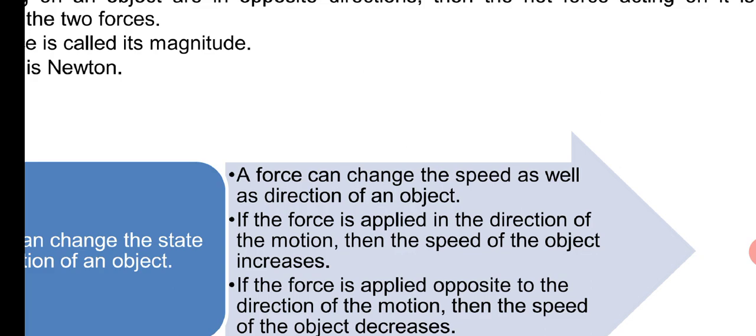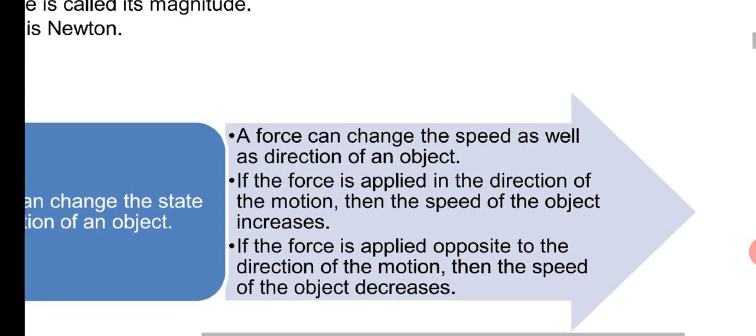Your speed can also decrease depending on which side the force is applied. It can also change the direction. Like you are moving on a straight road, and from the left side somebody hits you, your direction will change. So we can conclude that force can change the speed as well as the direction of an object.